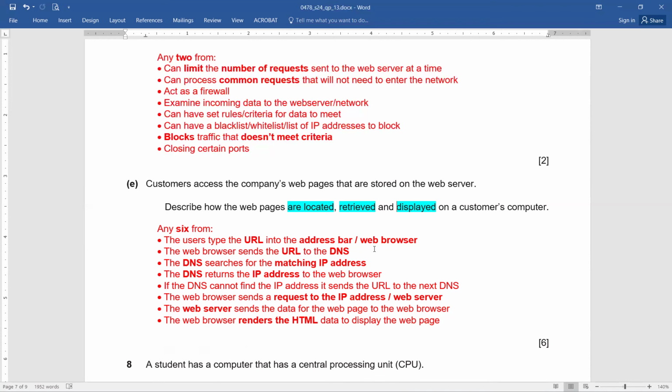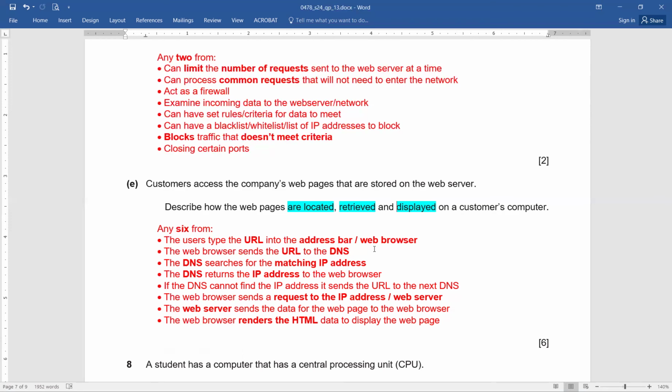Okay. Now, coming back to this, the URL typed in the web browser is sent to the DNS. If it's able to locate the matching IP address, well and good. Otherwise, the request is sent to the next DNS, and the web browser sends a request to the IP address or to the web server. The web server sends the data for the web page to the web browser. Now, after the URL equivalent IP address is found, the connection is established with the web server, and the web server is going to start sending the data to the web browser, and this will result in communication taking place.